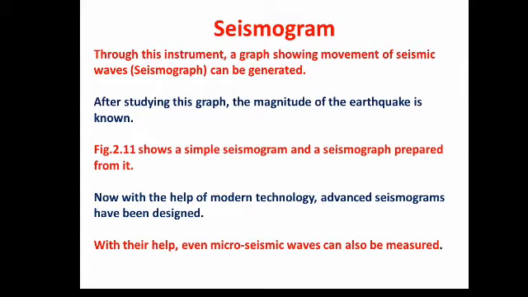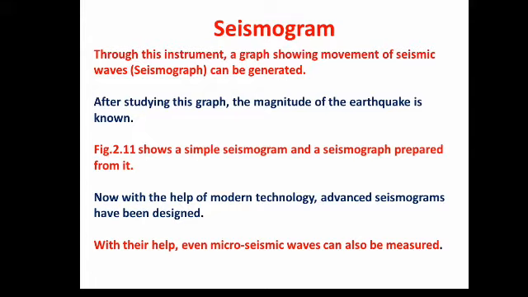Next, see the seismogram. Through this instrument, already we have seen the seismogram and the graph also. Through the instrument a graph showing the movement of the seismic waves, that is a seismogram, can be generated, and after studying this graph the magnitude of the earthquake is known. Already somewhere you have watched heartbeats, how the line goes up and down, and if the person is dead, the line moves horizontally with a beeping sound. You may have seen this in a movie or serial also.